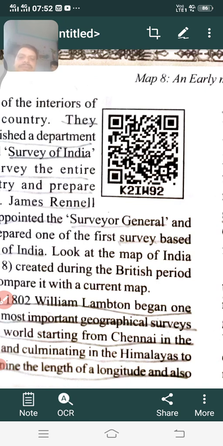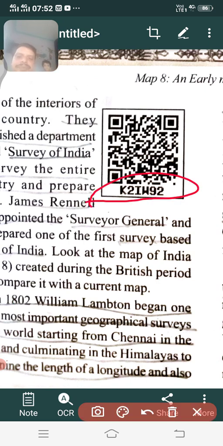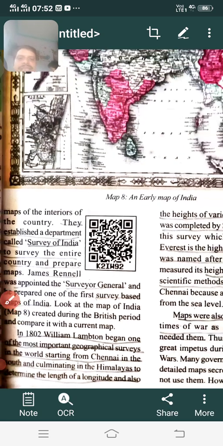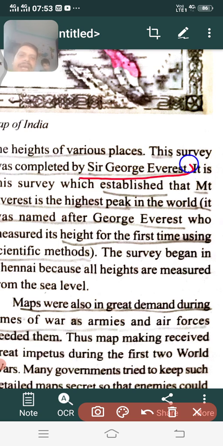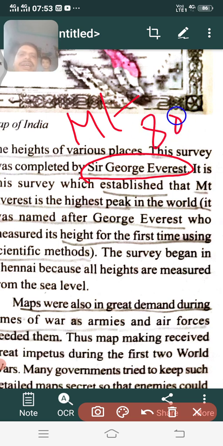William Lambton. So William Lambton started this one, and this process has been completed by whom? Sir George Everest. Because of that reason, the highest mountain peak in the world has been named after Sir George Everest. That's why it is called Mount Everest. You know what is the height of Mount Everest? 8,848 meters. This is the highest peak in the world, Mount Everest.